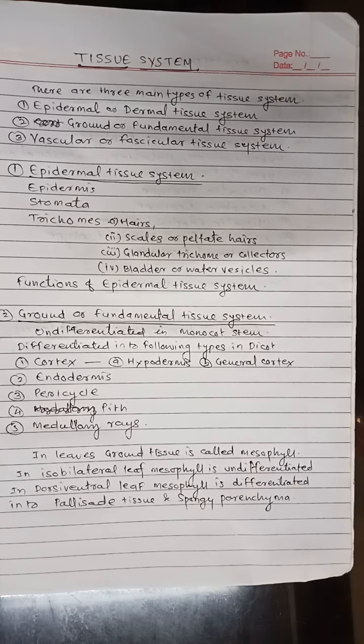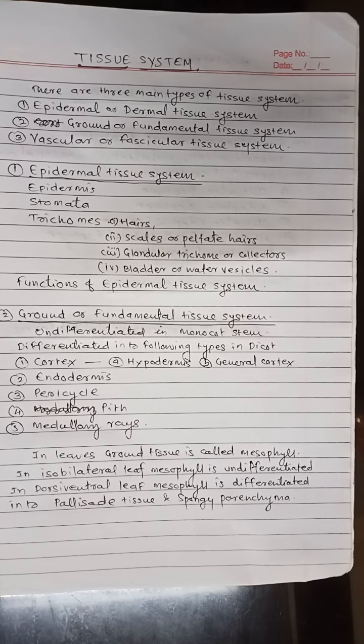The functions of ground tissue are: it is meant for the storage of food. When it possesses green cells in cortex, it manufactures food material. It gives mechanical strength to the plant body. The parts of the ground tissue: in monocot stem, ground tissue is undifferentiated and consists only of parenchyma tissue.